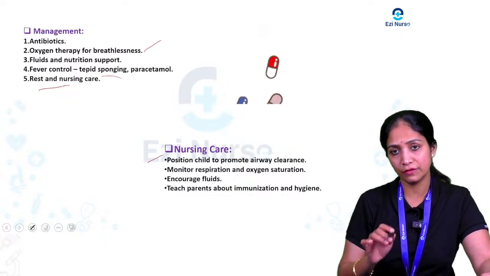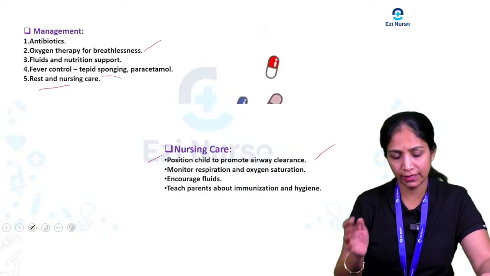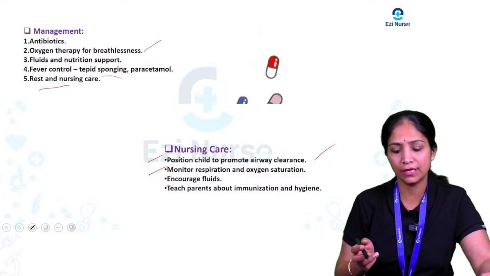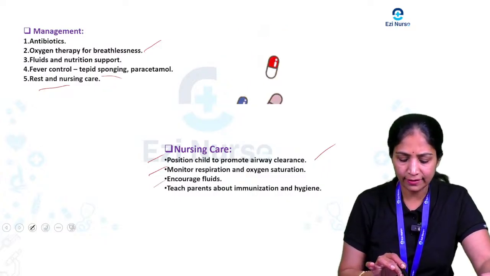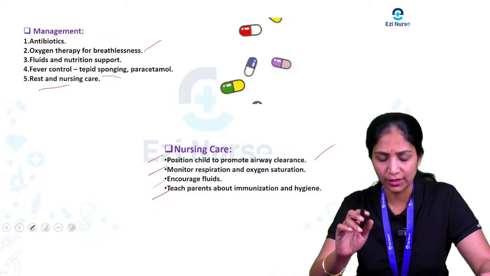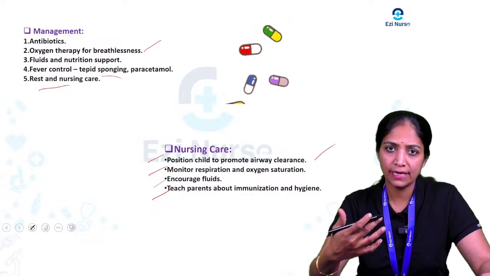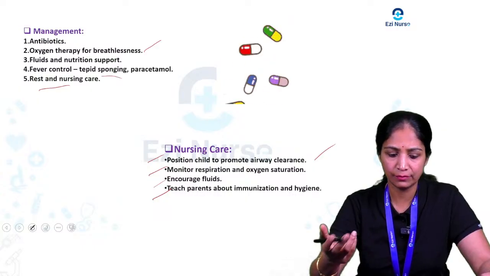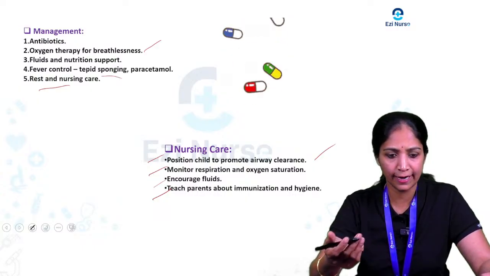Next we will see the nursing care we have to give. That is positioning of the child to promote proper airway clearance, monitoring respiration and oxygen saturation, encouraging fluids, and teaching the parents about immunization and hygiene. So these are the main important nursing care for pneumonia.